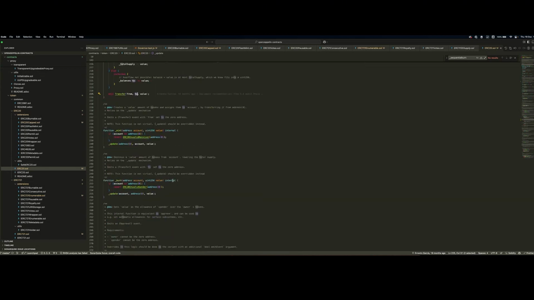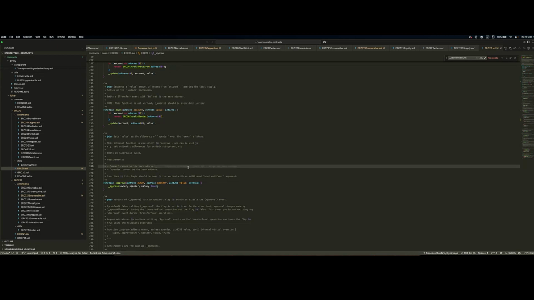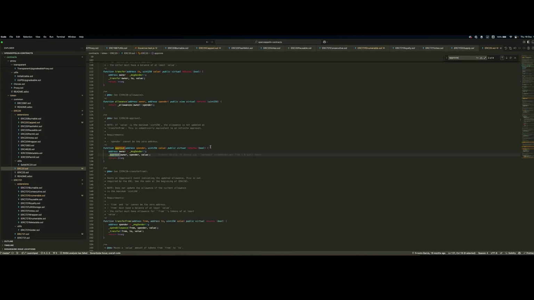Last but not least, regarding the ERC20 standard is the approval. So let me quickly look for approve. There you go. So what is approve? Approve consists of a functionality in the standard that allows an owner to specify a spender to be able to basically manage, transfer, burn those tokens on behalf of the owner.